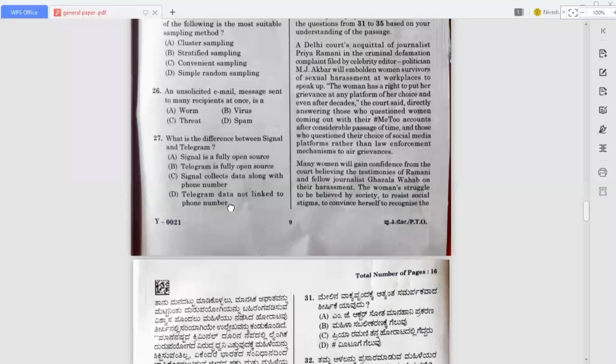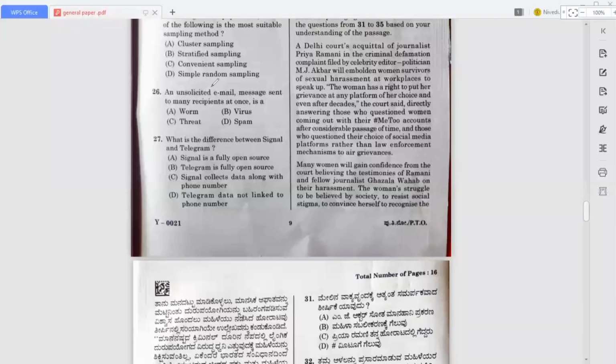26. Okay, so here an unsolicited email message sent to many recipients at one time. So this is nothing but what? Spam. Okay, that is unsolicited email, right? So that's why this message is nothing but a spam. Okay, so now option D is the correct answer for this question. So now move on to the next question.